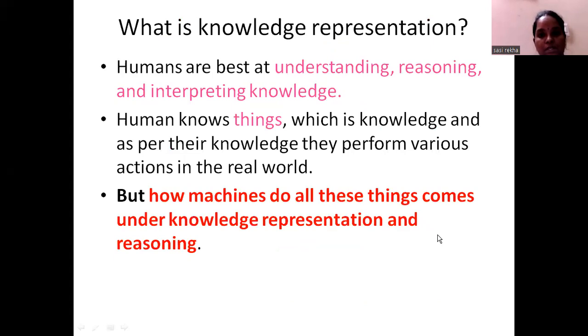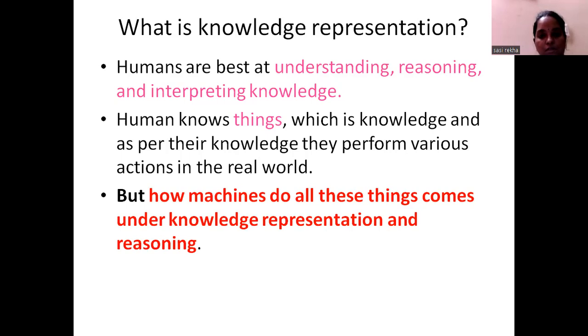What is knowledge representation? So we have already discussed what AI is, what the different types of agents in AI are, and what environments an agent can pursue. These are the basic things we have understood so far from the lecture videos. In today's video, we will see what knowledge representation is.